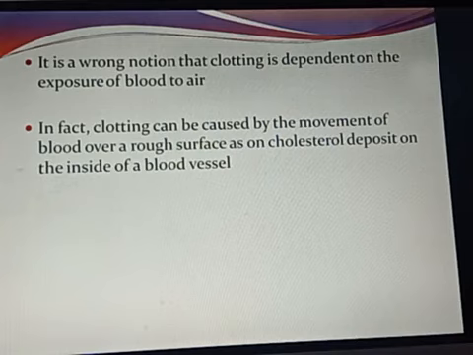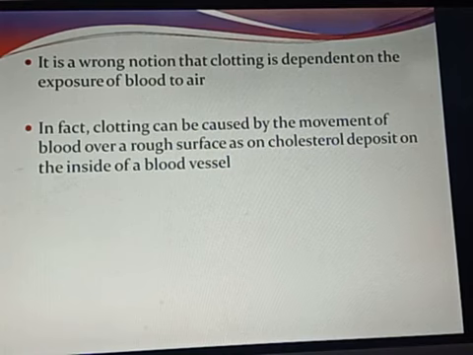Sometimes what happens in our body itself, where everything is packed? The clotting of blood results when the blood passes over rough surfaces in the inner lining of the tissues or the vessel. Suppose there is a large deposition of cholesterol. It will not give a smooth movement of the blood; rather, the cholesterol will provide a rough surface. Cholesterol deposits on the inside of the blood vessel, and due to the rough surfaces, the movement is not smooth. What will happen? Clots are formed inside the body.